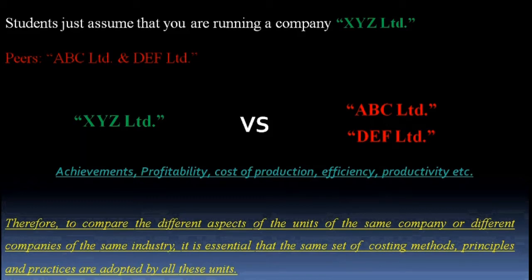As these three companies are not similar in using the costing method to ascertain the cost of the product, how can I compare the cost of production of the products produced by you? So he is of the opinion that you all should use the same set of costing methods, principles, and practices.